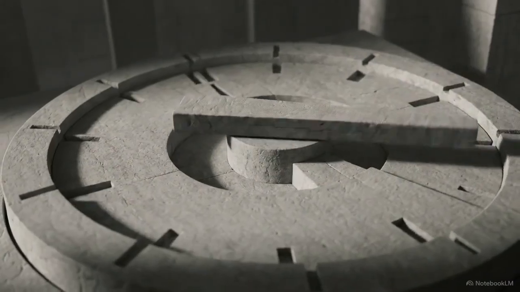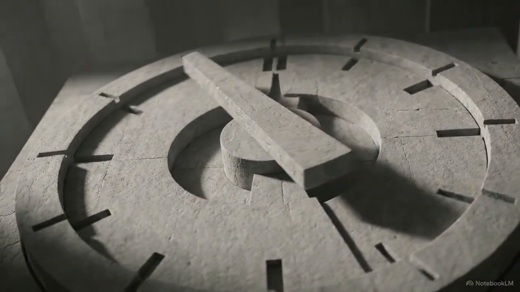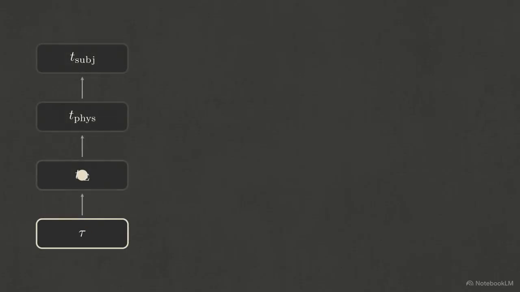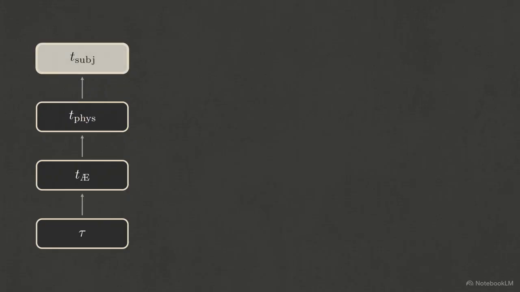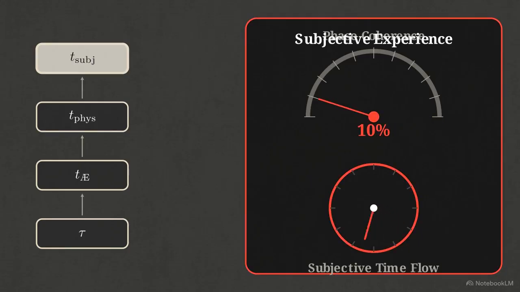But how does this physical structure connect to us? We know inherently that a ticking clock feels different when we are bored compared to when we are thrilled. The A model structures time hierarchically to explain this. This flowchart maps the progression, moving up the chain from abstract ordering at the bottom to physical time, all the way to subjective time at the top. The rate of subjective time relies entirely on a system's internal phase coherence.